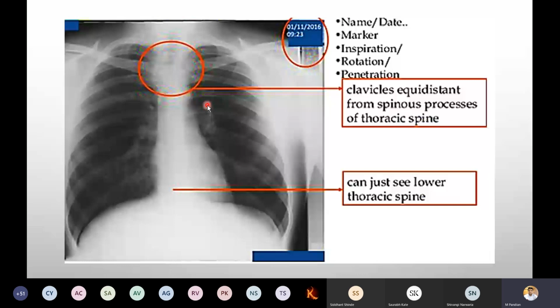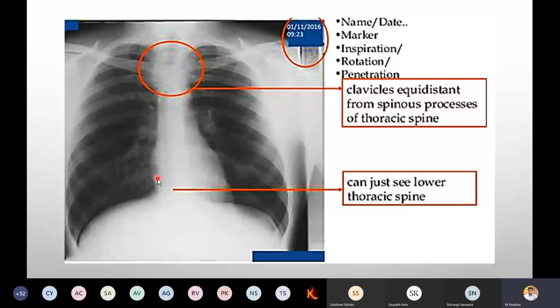So the clavicle head we want to check. Apart from this, penetration, that is the rays. I said already, it should not be too dark, it should not be too light, it should be optimum. And then we can just see whether the lower thoracic spine is visible or not. Why, sir, are you saying so many things to examine the X-ray? We will see in the next PPT.